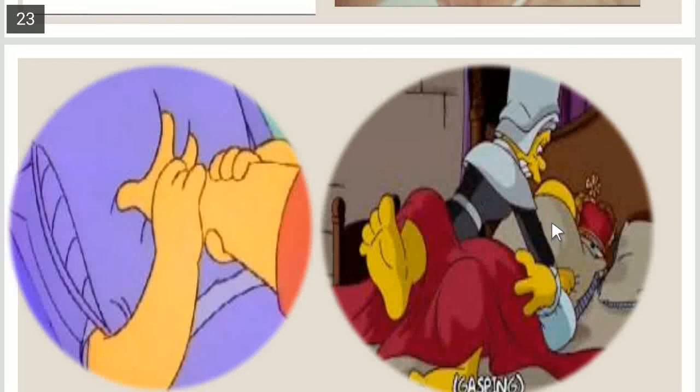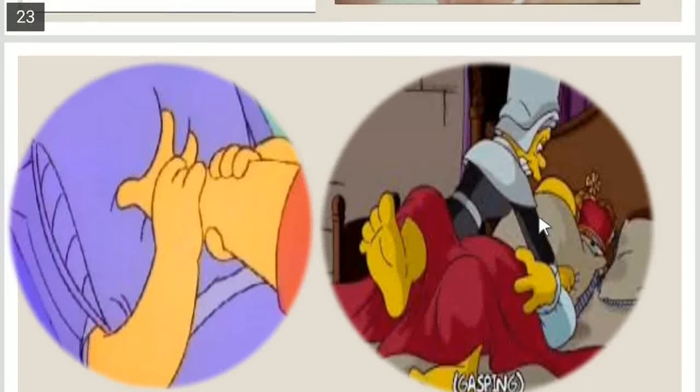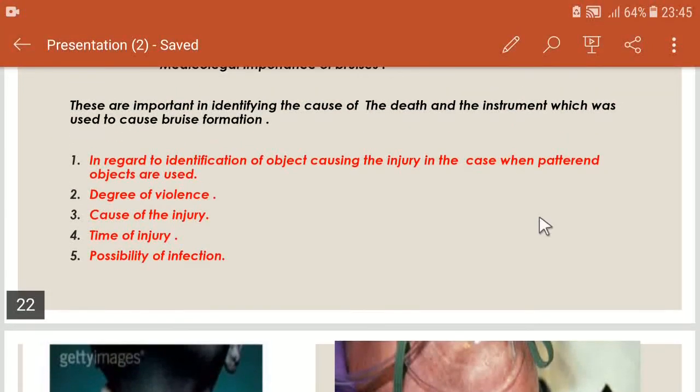So if there is any bruising around the nose or around the mouth, we can estimate that a pillow or other object has been used to cause the death of an individual. So in this way we can identify the cause of the injury.